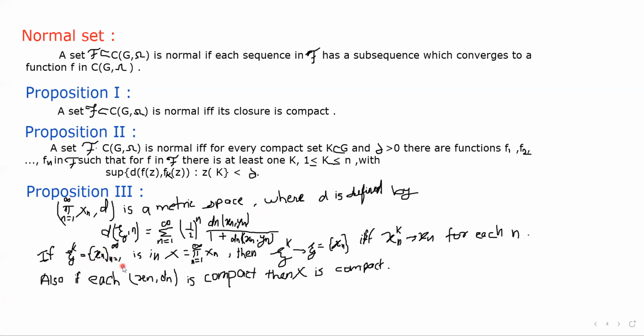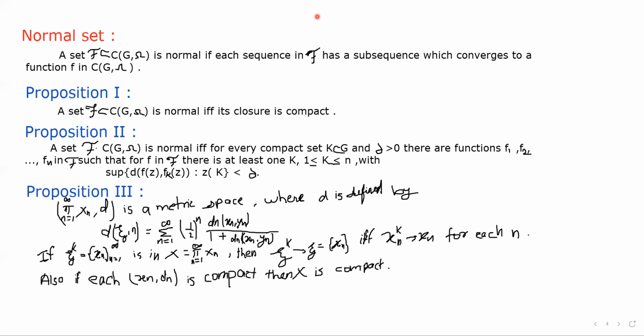And if eta k is equal to the sequence of xn from n equals 1 to infinity in X, here capital X denotes the Cartesian product of Xn, then eta k converges to eta, which is equal to the sequence xn, if and only if xn k converges to xn for each n. Also if each Xn, dn is compact, then X is also compact.